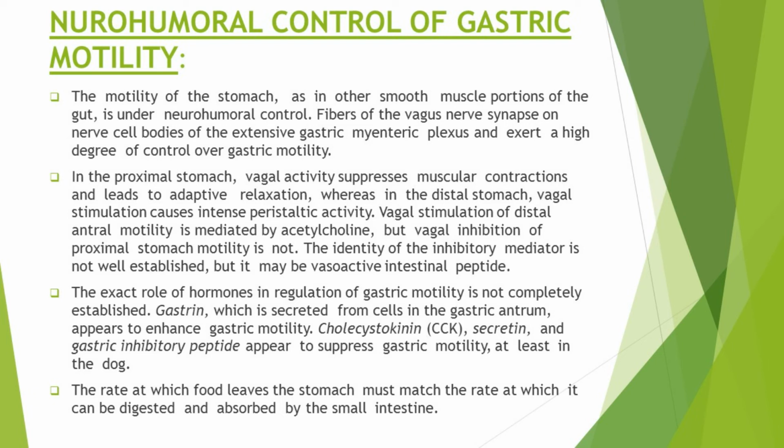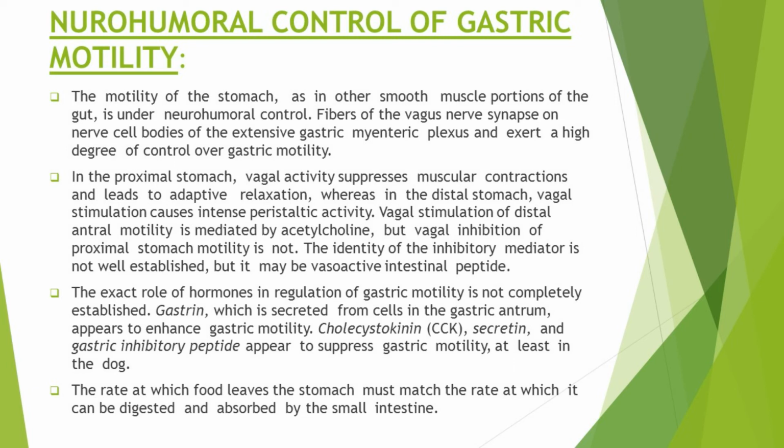And this relaxation occurs so that it can accommodate more of the food in it, and it can store the food coming through esophagus. While in the distal stomach, this vagal stimulation causes intense peristaltic activity so that the food can be mixed and passed on to the small intestine. So the vagal stimulation of the distal stomach's motility is mediated by acetylcholine.